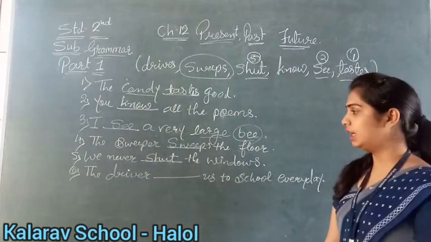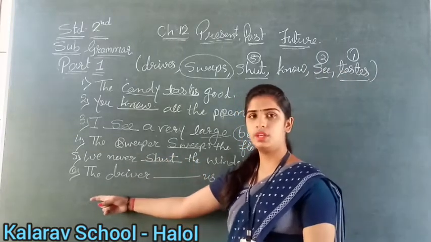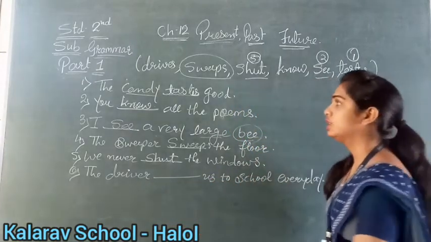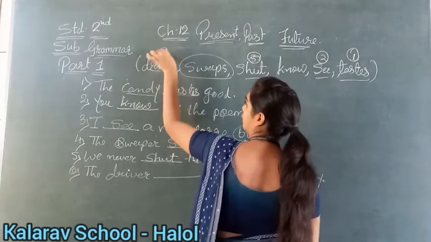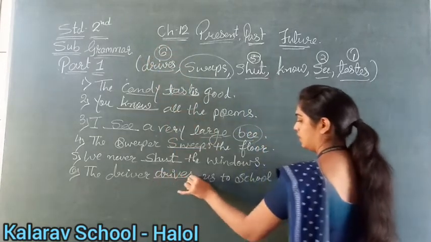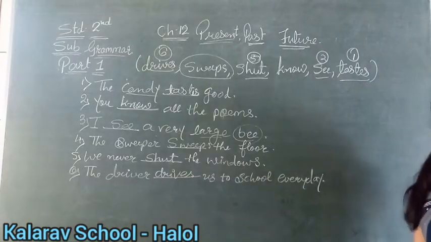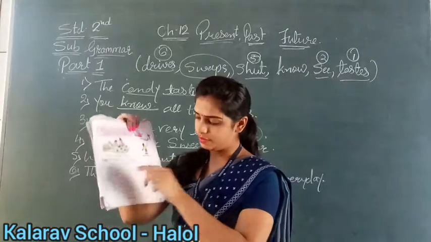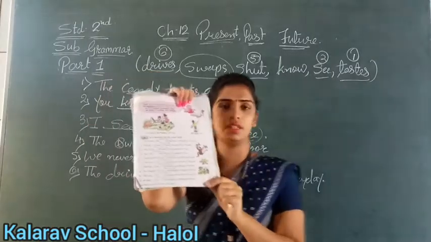Okay, clear up till here? And the last, sixth number is the driver blank us to school every day. So what does the driver do? Driver drives. So the driver drives us to school every day. Clear up till this? Okay, now see on page number 56. This is 57. This one.